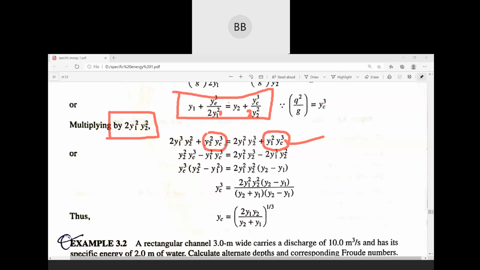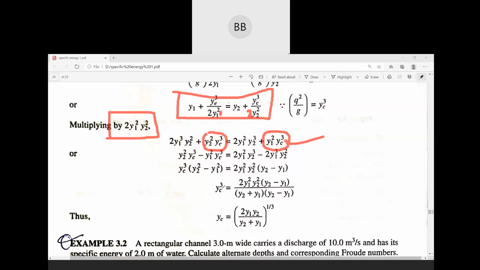If you bring this to the left hand side, it will be minus. Then this is already there, twice y1 square y2 cube. If you bring this term to the right hand side, it will be again minus. Then you take common yc cube, so it will be y2 square minus y1 square. Here also, if you take common twice y1 square y2 square, you'll get y2 minus y1.